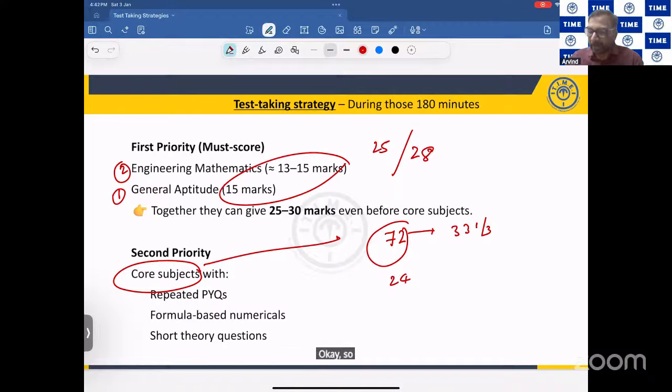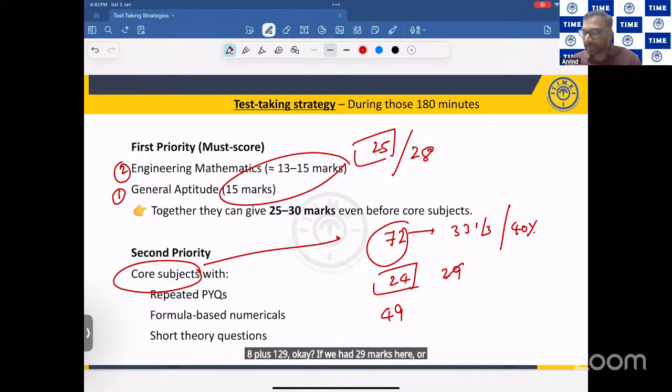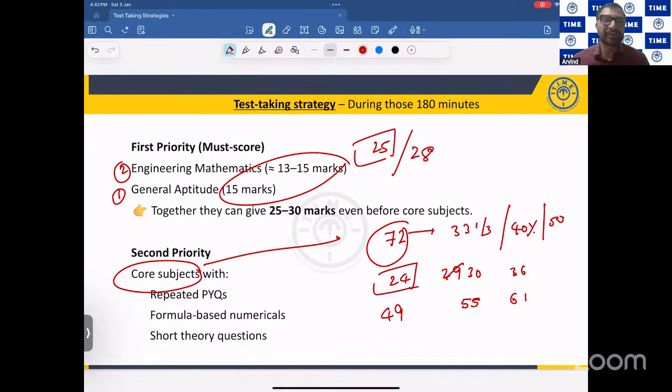Correct? So how many marks are you getting here? 25 plus 24, 49 marks. If you get 40 percent of this, how many marks more? 4 sevens are 28, so 29 marks. If you get 29 or 30 marks here, you get 55 marks, correct? If you get 50 percent, that is 36 marks, you'll get 61 marks. Is the possibility there or not?